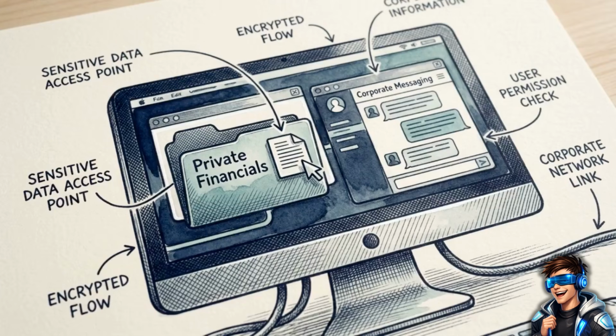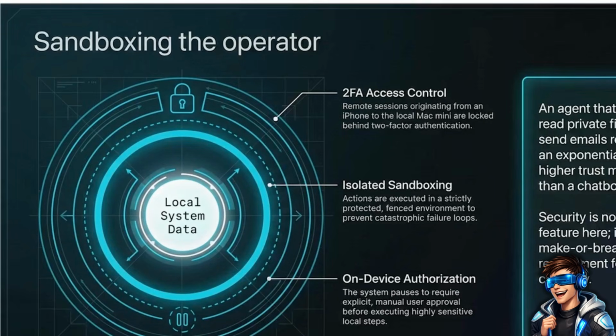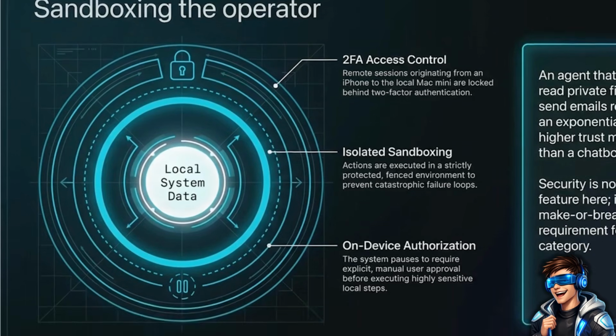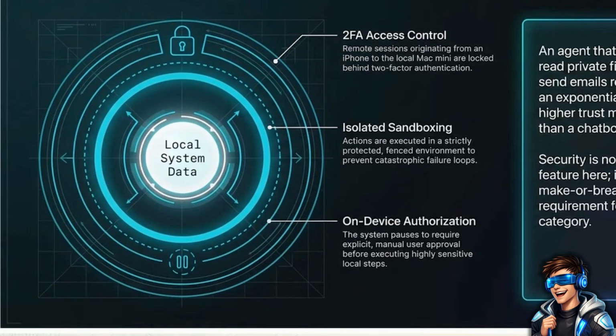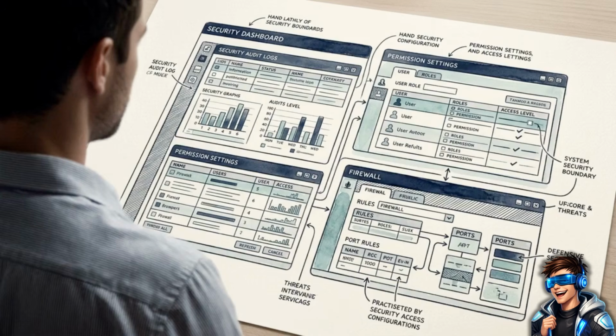Giving an autonomous program around-the-clock read and write access to your private files and company messaging introduces severe security vulnerabilities. This diagram outlines Perplexity's security framework. At its core, local data is protected by isolated sandboxing to prevent failure loops. For sensitive actions, it hits the outer wing, on-device authorization, halting the workflow until it receives manual human approval. When an AI operates directly on a hard drive, a single hallucination could wipe a directory or send an unauthorized message. For this category of desktop operators, high-fidelity security is the technical gatekeeper for adoption.